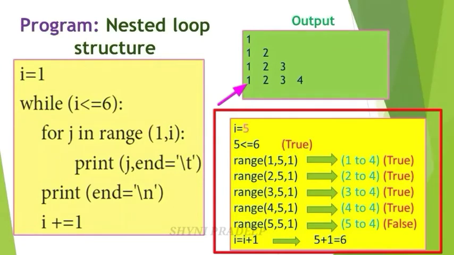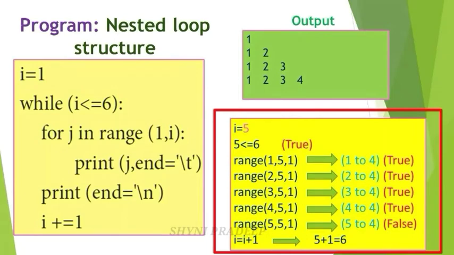j is equal to 1. Here write 1. Next, end is equal to \t. Some white space, give here. Update the value by 1. So this 1 becomes 2, and 5 and 1. Here 5 minus 1 is 4. Okay. You have to generate the list of values from 2 to 4. Okay. So this condition is also true.